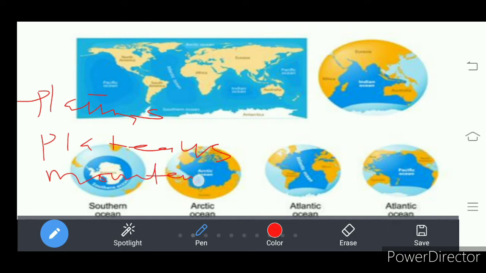After the formation of the continents, from inside the crust, that is from the mantle, due to the internal process, which we will study next, more landforms formed.